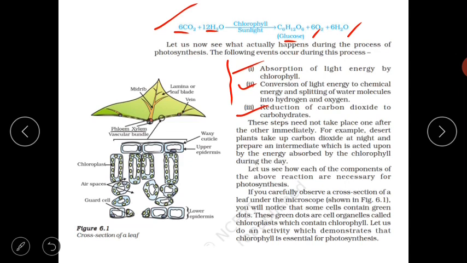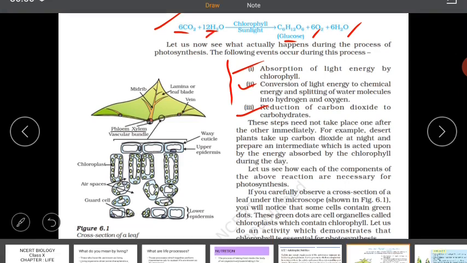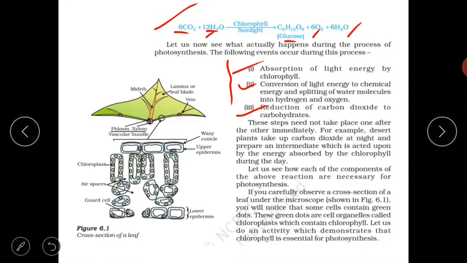Here 6 molecules of carbon dioxide are taken and 6 molecules of oxygen are produced during photosynthesis, but that does not mean that carbon dioxide is the source of oxygen. The source of oxygen is H2O. So water is the source of oxygen in photosynthesis.